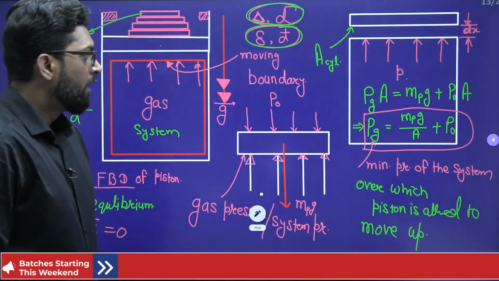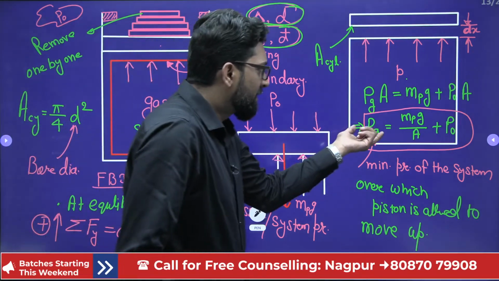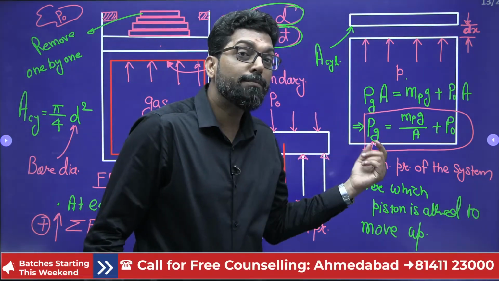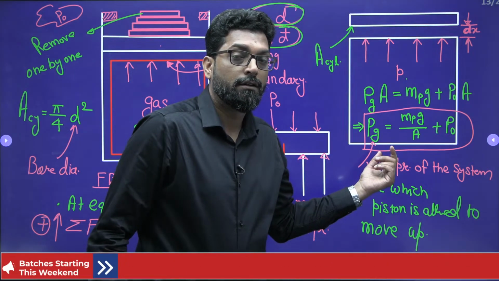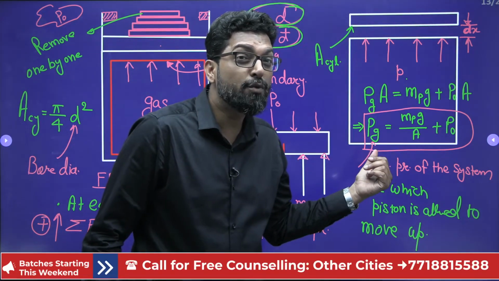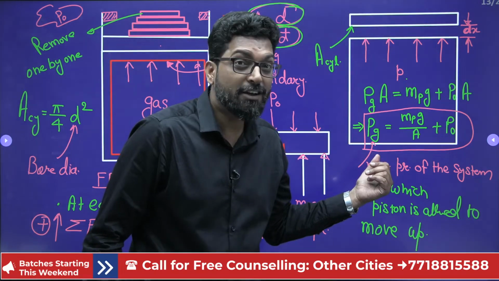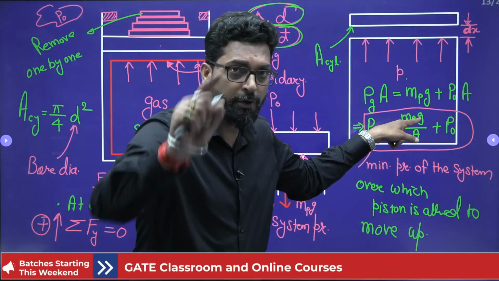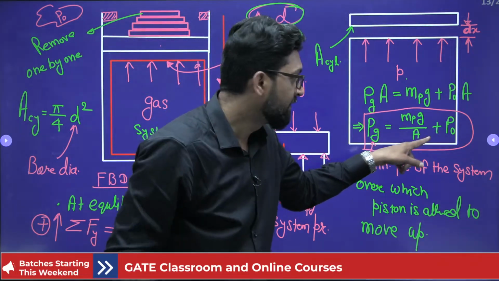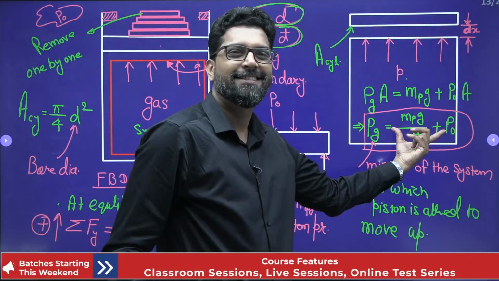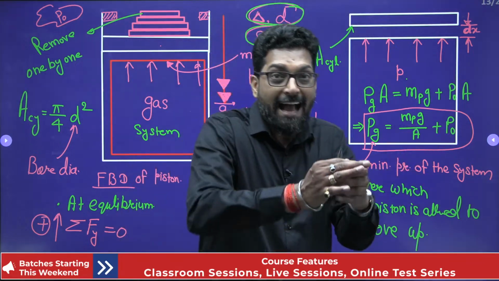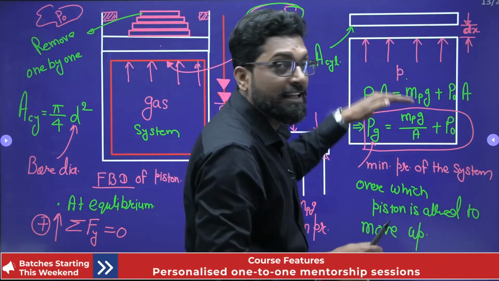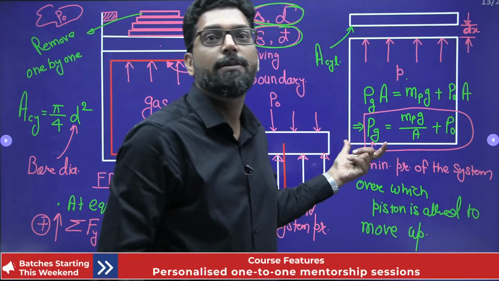Now, this pressure, very important, is the equilibrium pressure. Why is it the equilibrium pressure? See, the mass of the piston is fixed, g is fixed, A is fixed, P naught is fixed. So this is fixed. That means at any stage, this pressure is fixed.